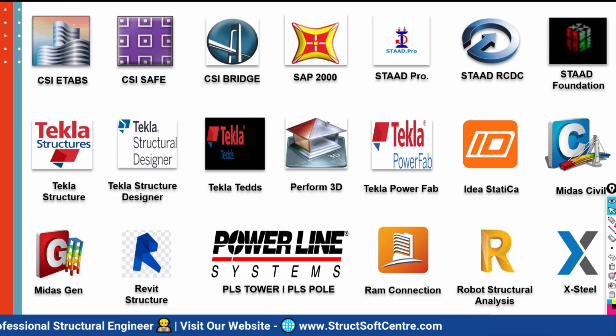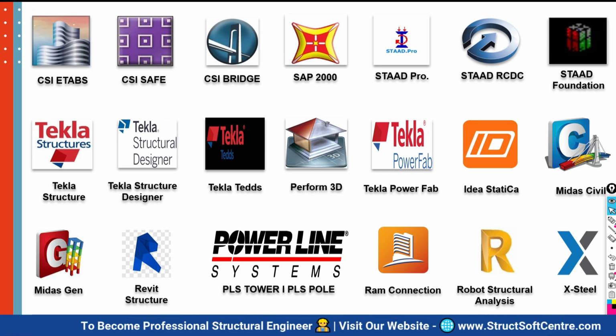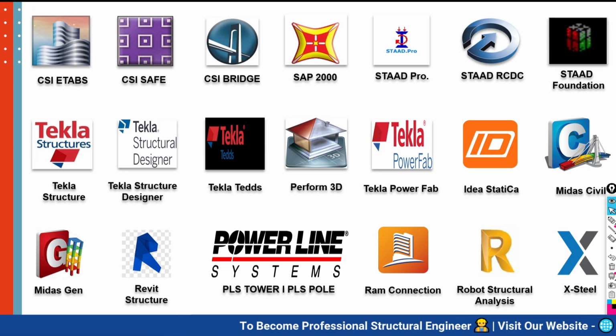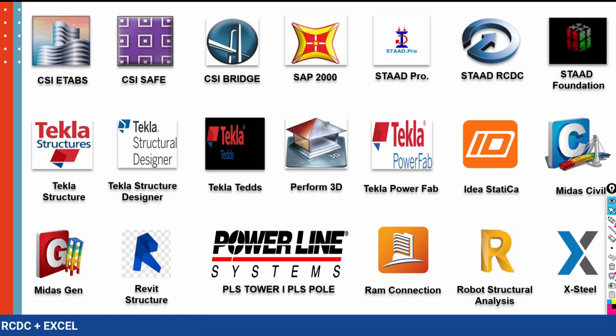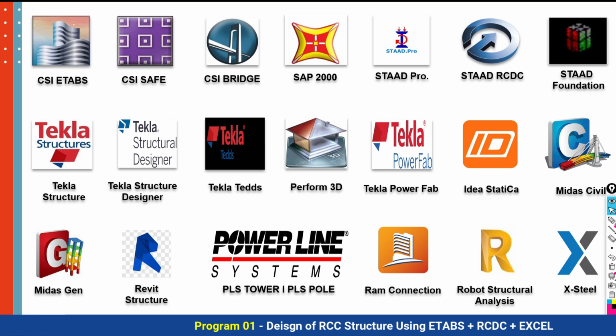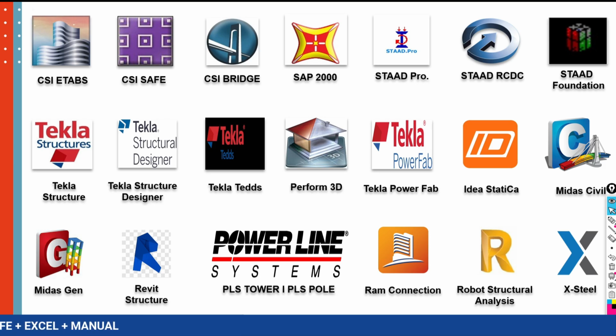Suppose you want to work on the design of a building structure, an RCC structure, at that time you have to learn the CSI ETABS software. Suppose you want to design the substructure of any specific type, then you have to learn the CSI SAFE software. But if you want to do steel structure design, then you have to look at other software. If you have to do the design, detailing and scheduling in a convenient way in a short period of time, then you have to learn the STAAD RCDC software. So you need to find out for what specific work, for what specific job, you have to choose the software, and accordingly you have to do the learning and take command over the software.